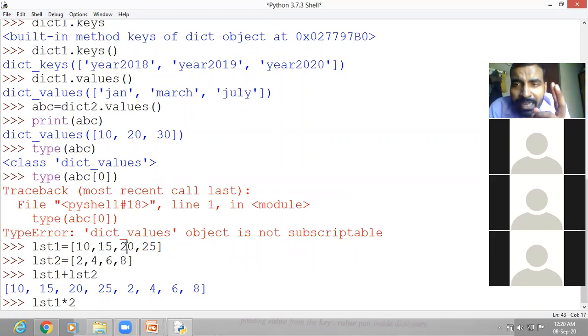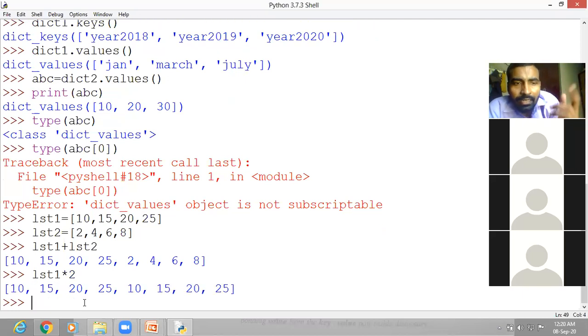So if you have written 2, it will be repeated 2 times. If you write 3, it will be repeated 3 times. Let us see lst1 into 2, press enter, and you see the values are repeated: 10, 15, 20, 25, then again 10, 15, 20, 25. No mathematical operation is performed. Replication has taken place, or you can say repetition has been done.